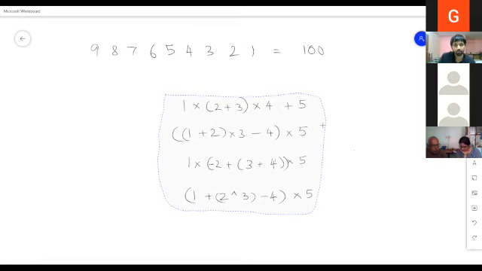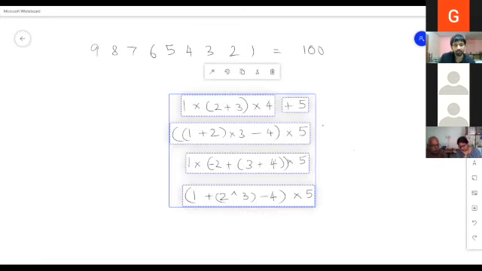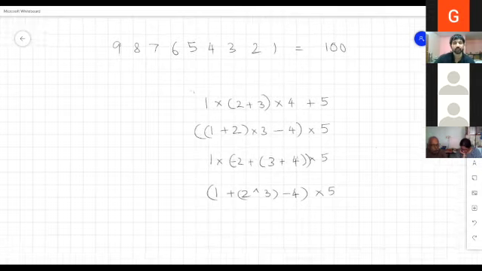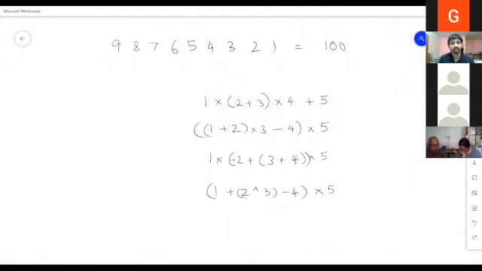You need to use different operators and you need to get the final answer to be 100. Again, you cannot change the order of the numbers. You cannot insert any new number. You can insert arithmetic operators. You can use other mathematical symbols. And the final answer has to be 100.